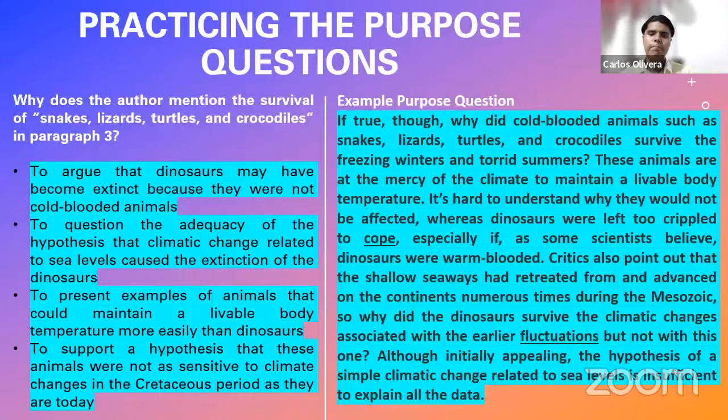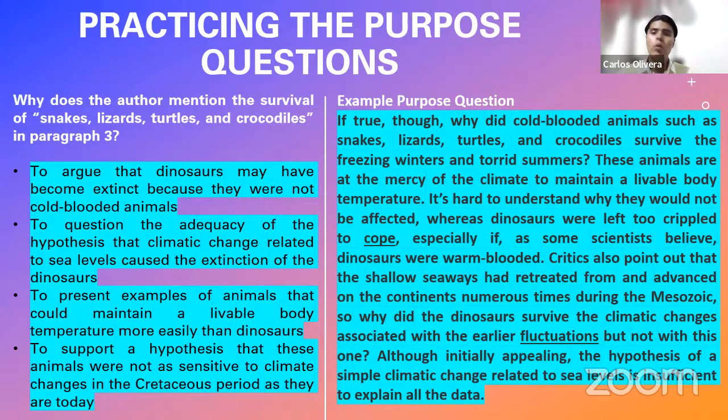If they, having all those qualities of supremacy and excellence, die because of these climatic changes, why didn't these super weak animals, and that's the reason why he mentions, right? He's giving information. Snakes, lizards, turtles, crocodiles. Why didn't these guys get extinct?